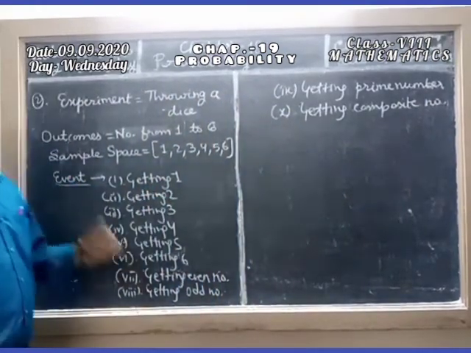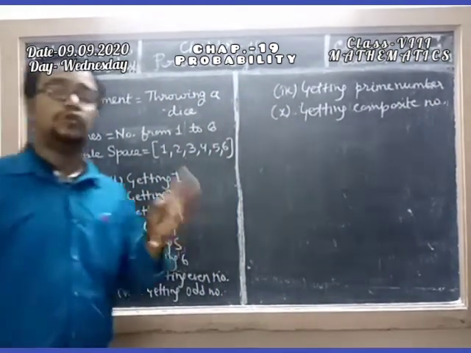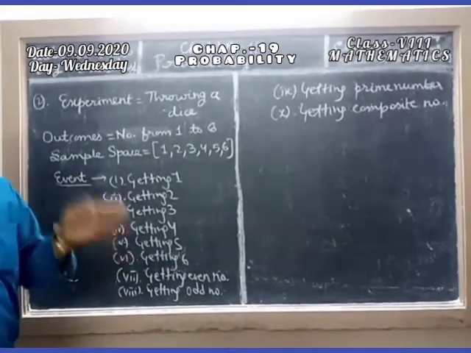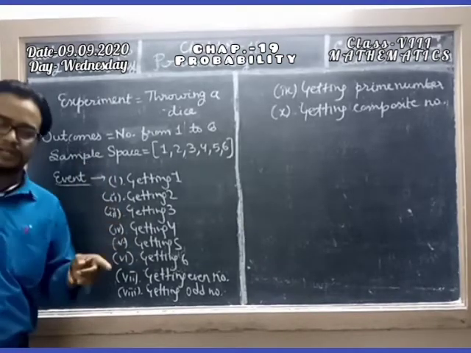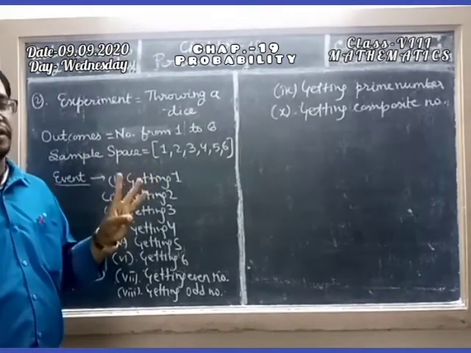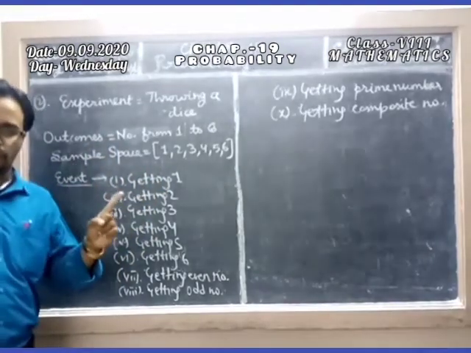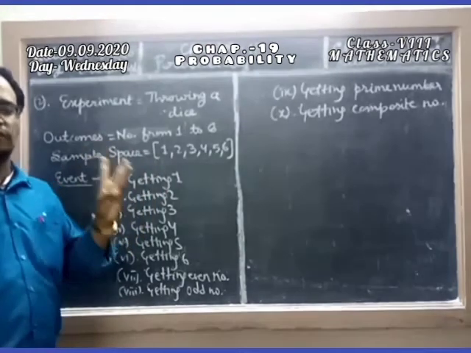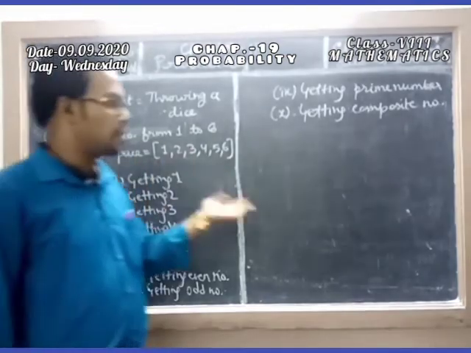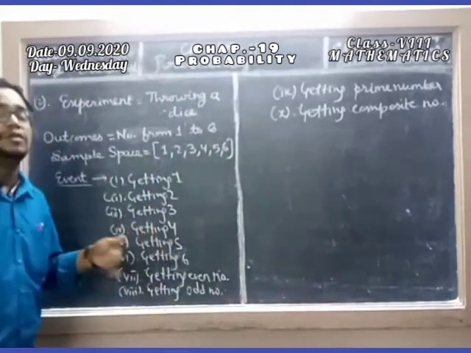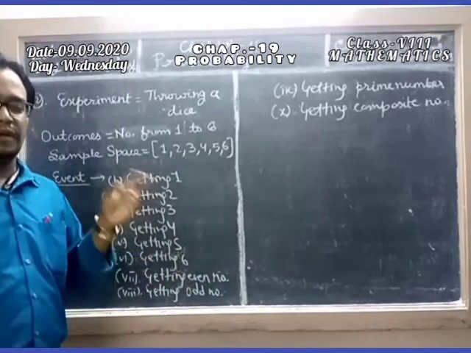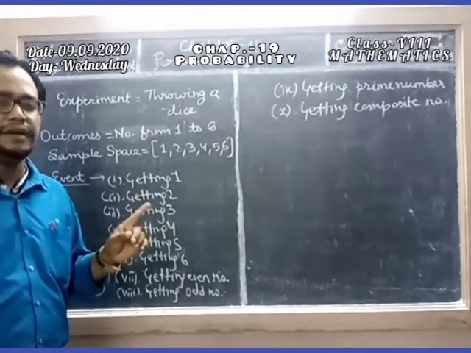Composite numbers are those numbers which have more than 2 factors. 4, then 6. 4 has more than 2 factors. 4 comes in the table of 1, the table of 2, and the table of 4. So there are 3 factors. 6 comes in the table of 1, the table of 2, the table of 3, and the table of 6. So there are 4 factors. It means composite numbers are those numbers which have more than 2 factors. Prime numbers have exactly 2 factors: the number itself and 1.